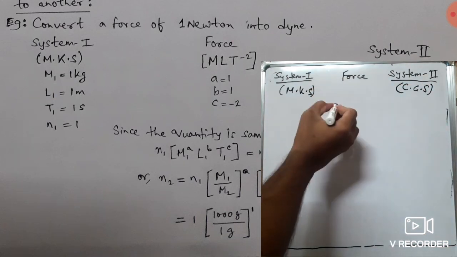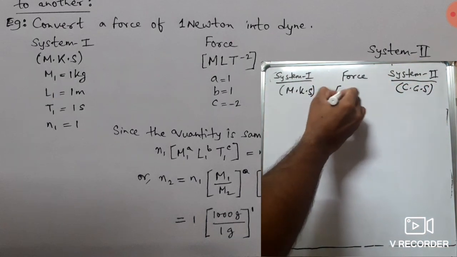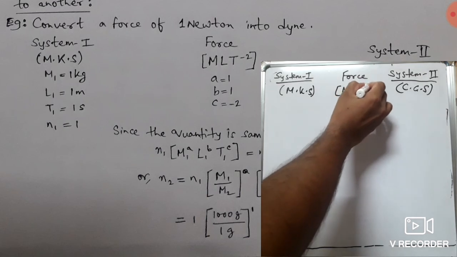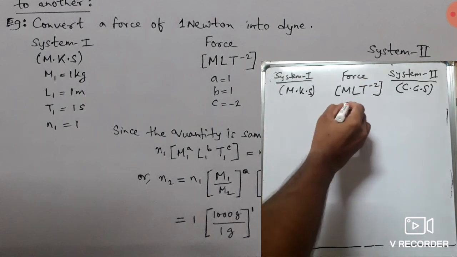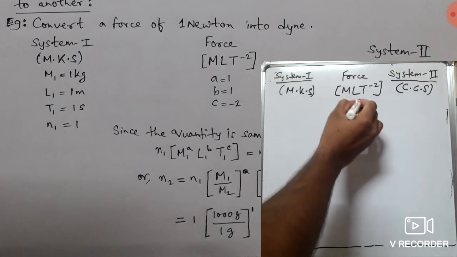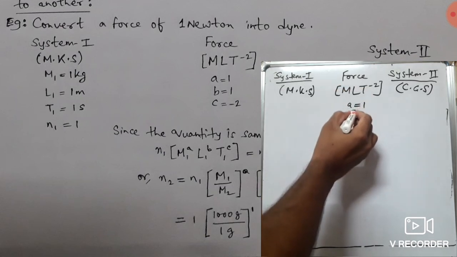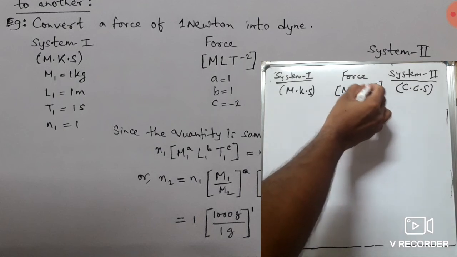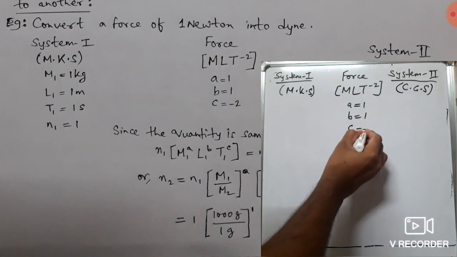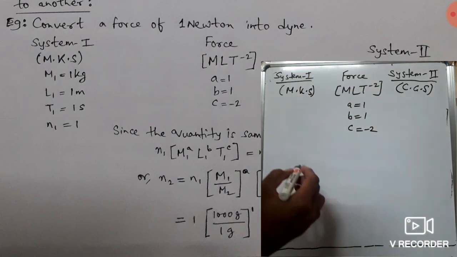Now what is the dimension of force? It is M L T to the power minus 2. If the power of M is A, then here it is 1. If the power of L is B, then it will be 1, and the power of T is C, then C will be equal to minus 2.